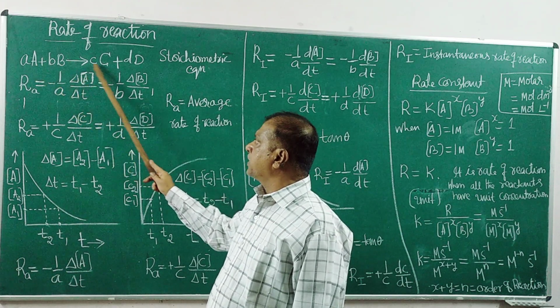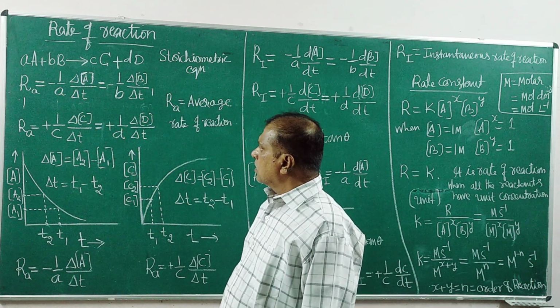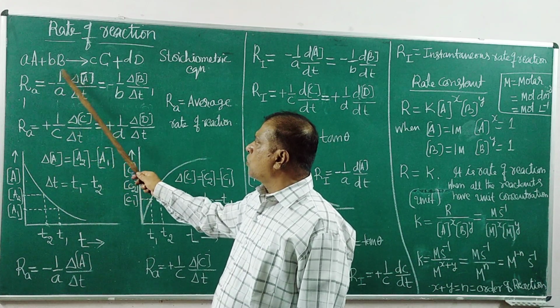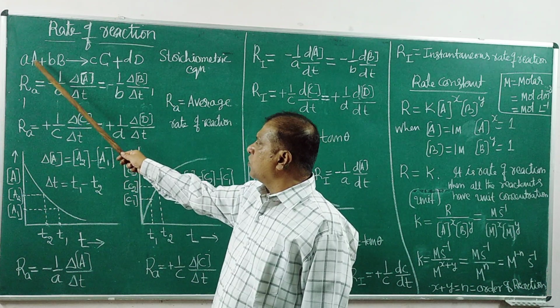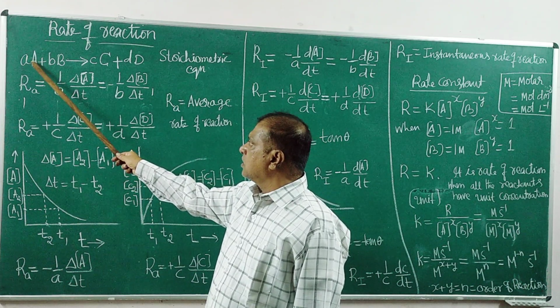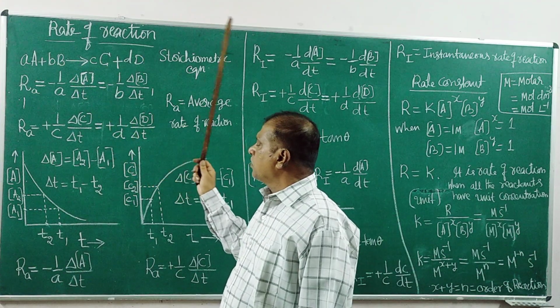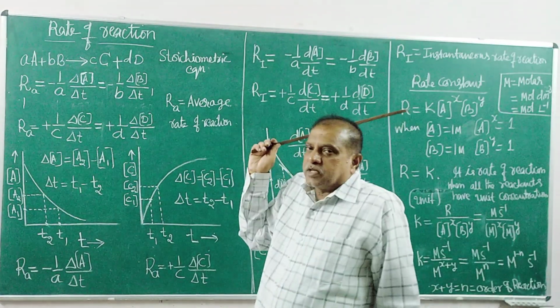This is a stoichiometric chemical equation. The rate of this reaction is defined in 4 ways because there are 4 substances. A is a reactant, B is a reactant, C and D are the products. There are 4 different substances.